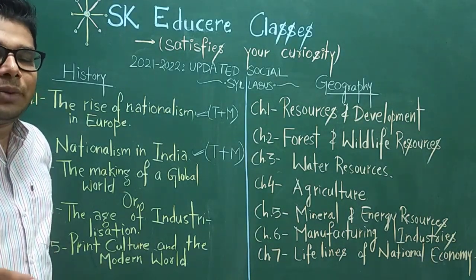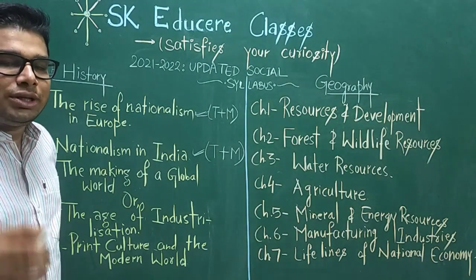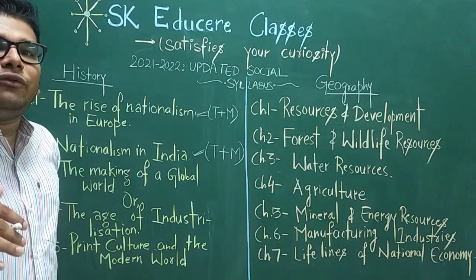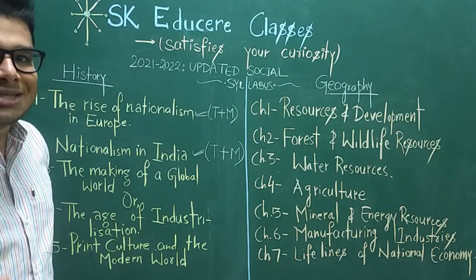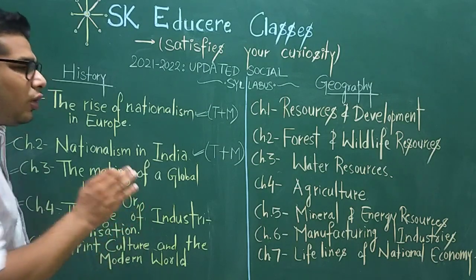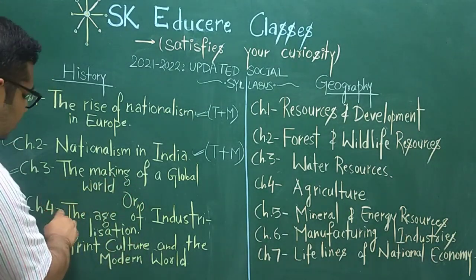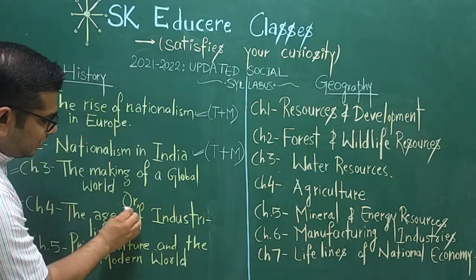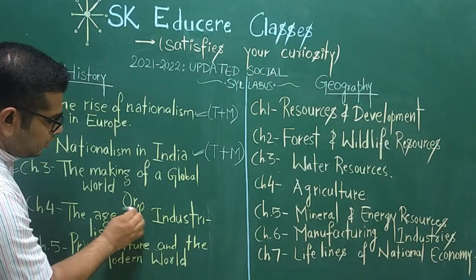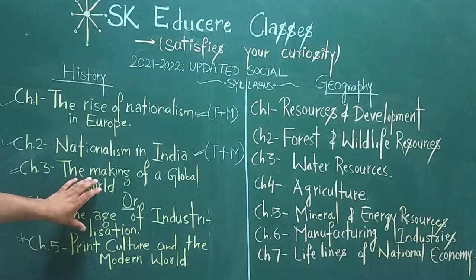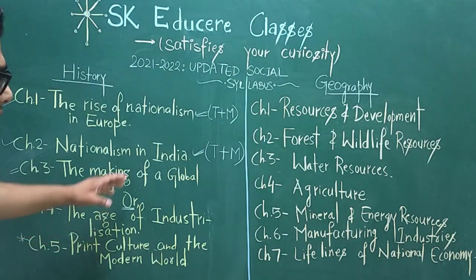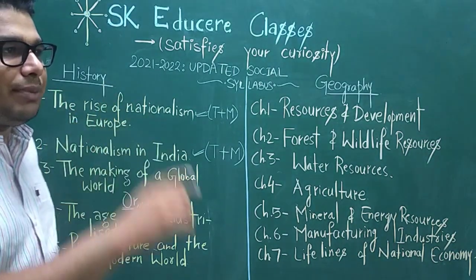The students of the school can choose which chapter they want to appear in the examination. So you have to prepare only 1 chapter from chapter 3 and chapter 4. That's why I have written here "or".